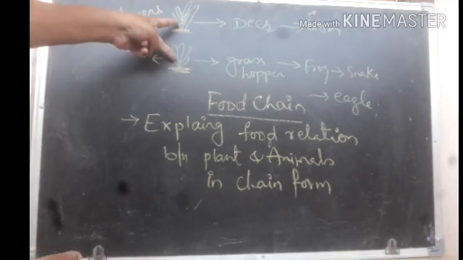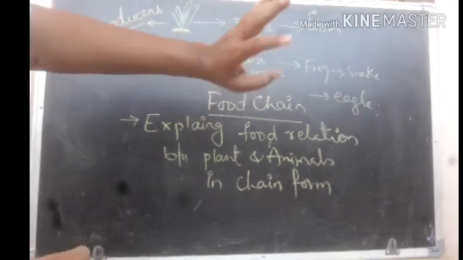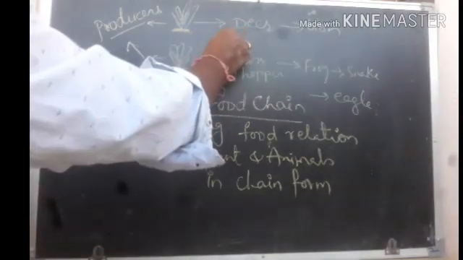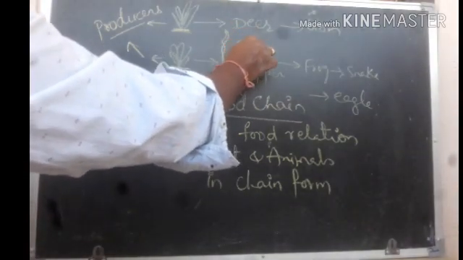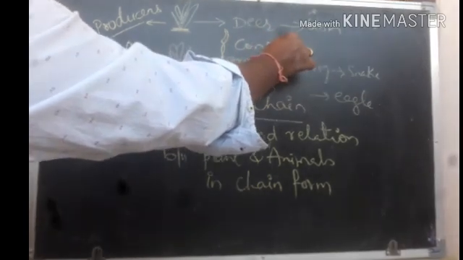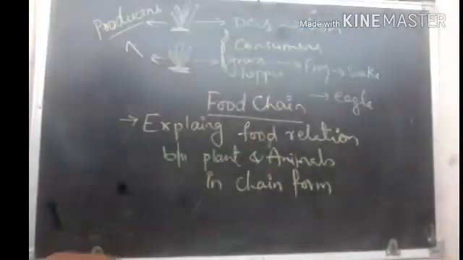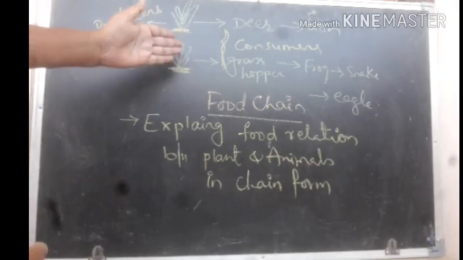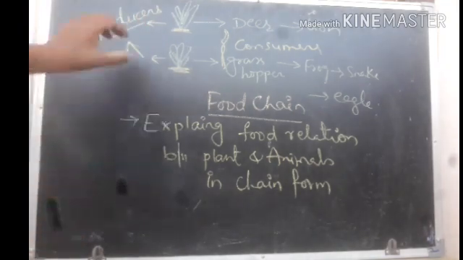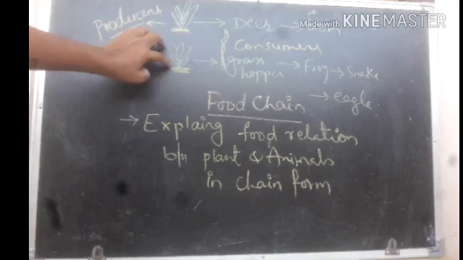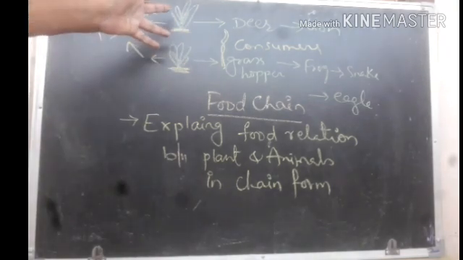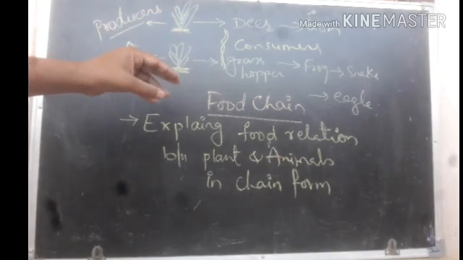Now these producers provide food to the other animals. All these other animals are called consumers. A producer is able to produce food, and most producers are photosynthetic plants and algae.